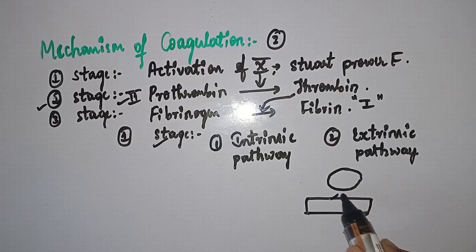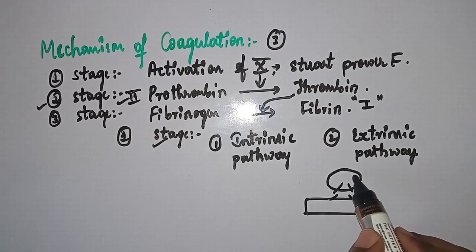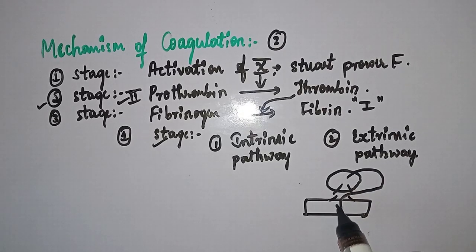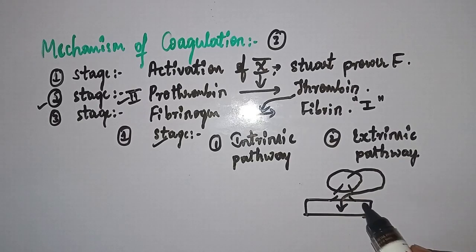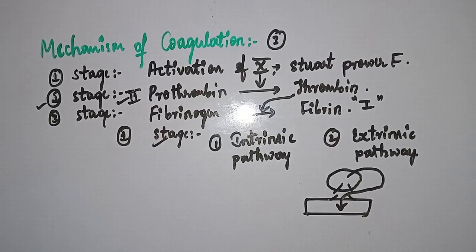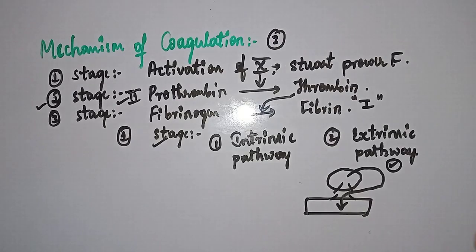Along with the rupture of this artery, there is damage to this tissue also. So this tissue will release a factor called tissue thromboplastin, and that will help in the coagulation process. That's why the factor from outside the circulation is involved in this pathway. That's why it is called the extrinsic pathway, right? Simple.